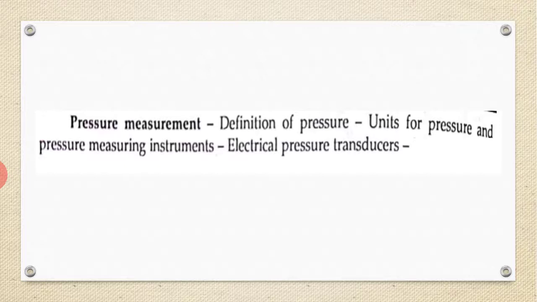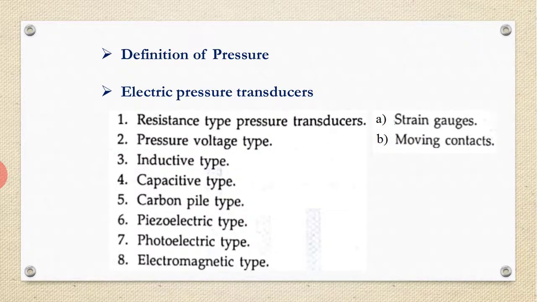First is the definition of pressure. Next is units for pressure and pressure measuring equipment. Finally, the electrical pressure transducer. Here I have listed the sequence of presentation.